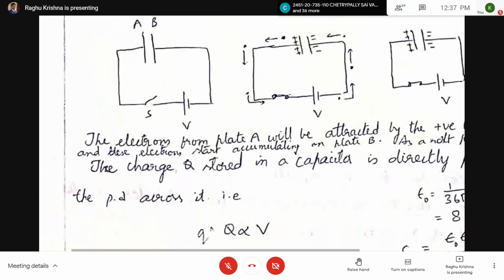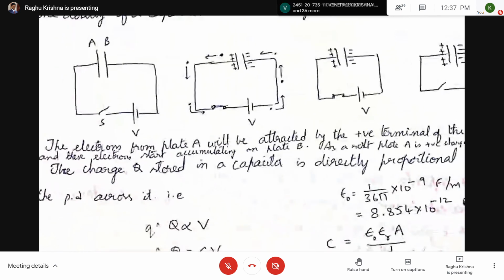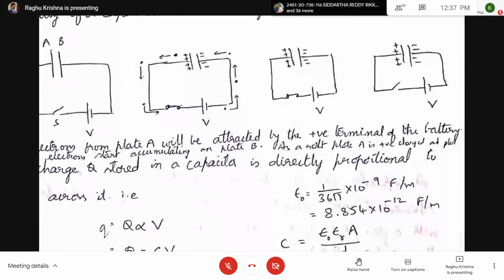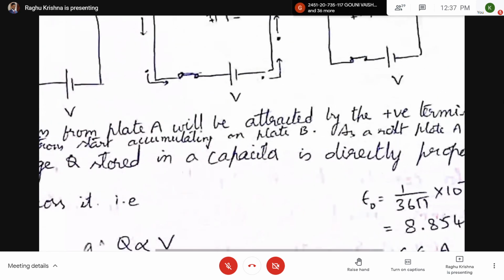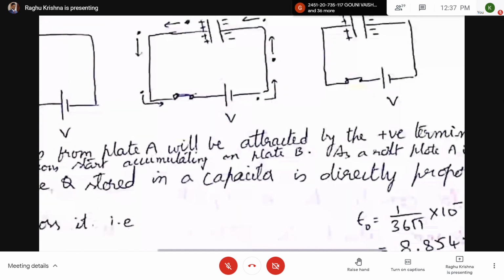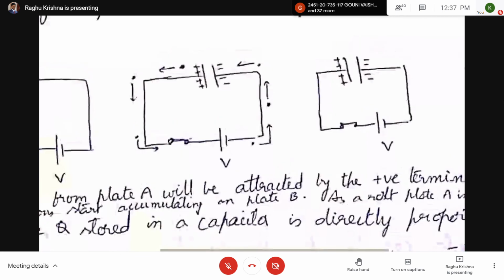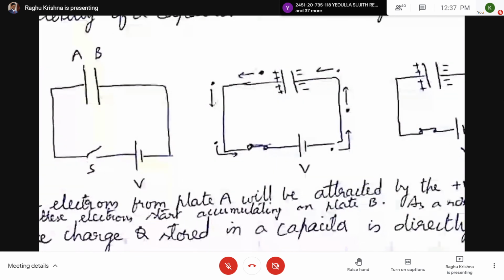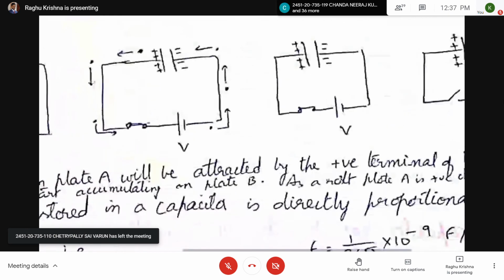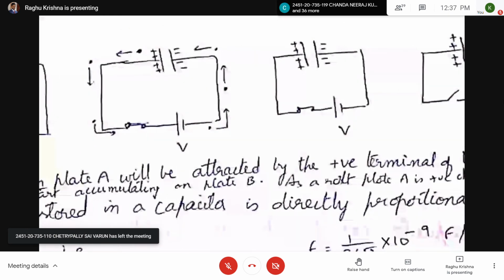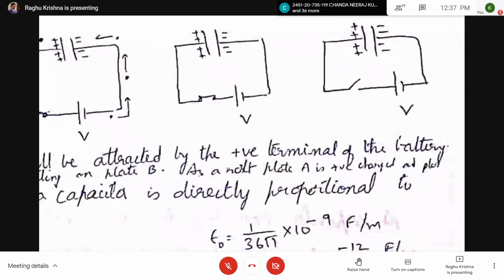So here the electrons from plate A will be attracted by the positive terminal of the battery, and the electrons start accumulating on plate B. Plate B has an excess of electrons. As a result, plate A is positively charged and plate B is negatively charged.